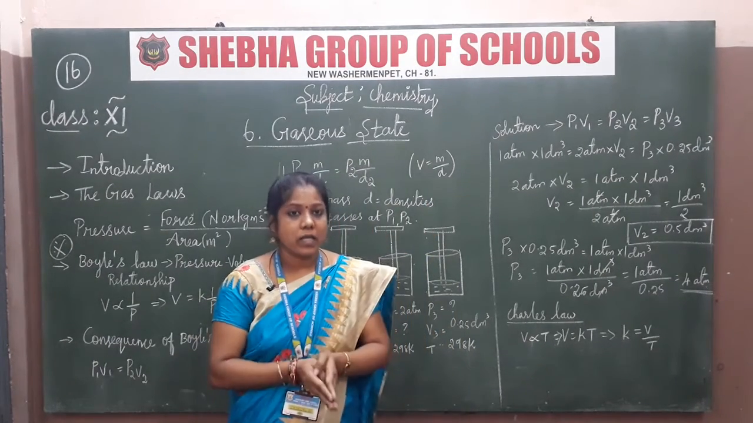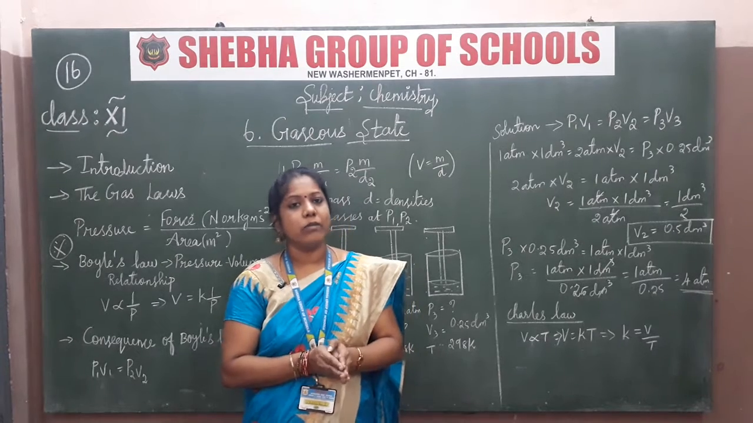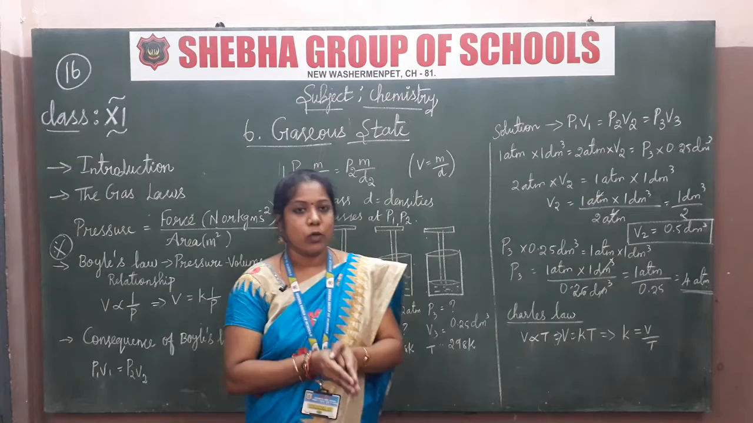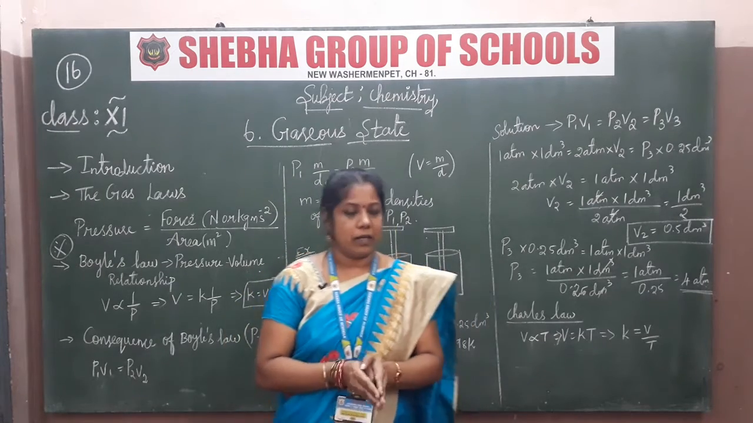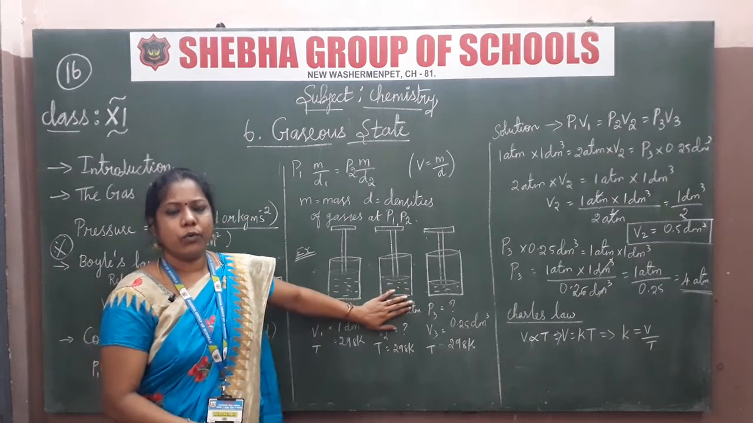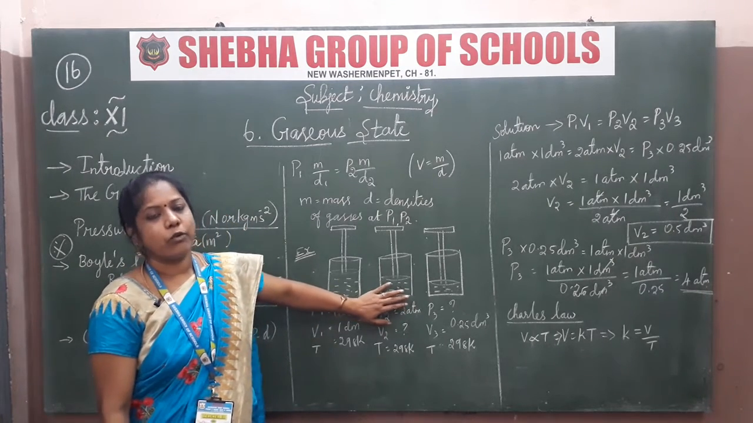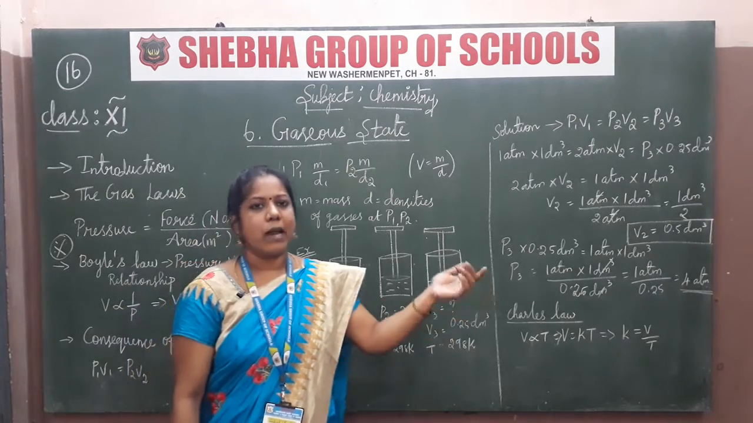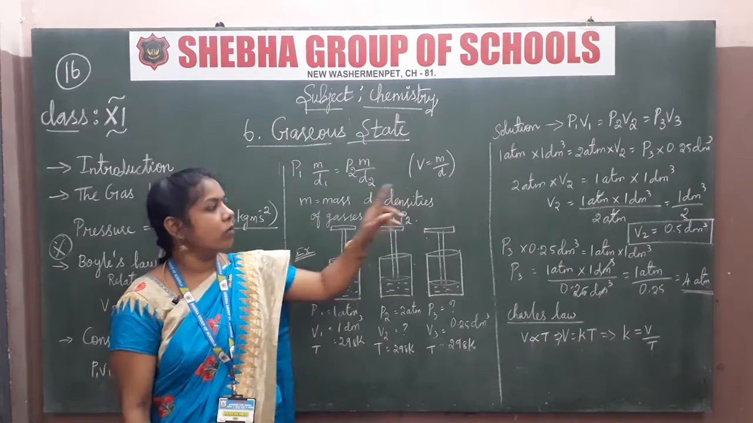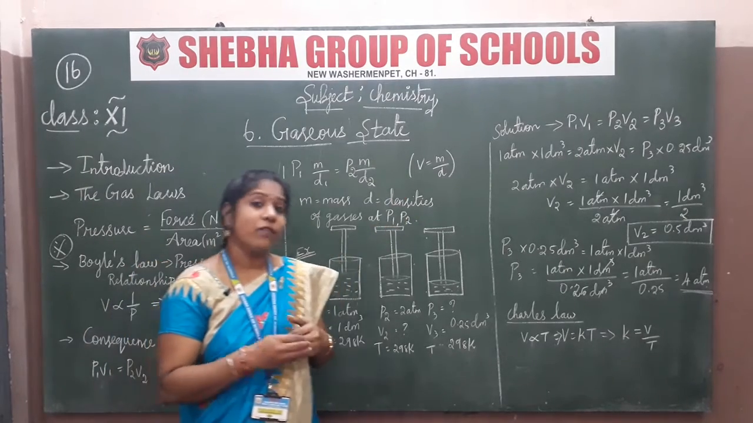Solutions for Boyle's law: obviously, first of all you have to write the formula P1 V1 is equal to P2 V2 is equal to P3 V3. Depending on the experiment, if there are two apparatus only, you write P1 V1 and P2 V2. Here there are three apparatus, so I am going to write down three types of formulas.